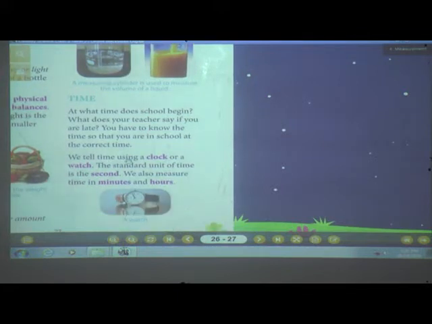We tell time using the clock or watch, isn't it? Do you have a clock at home? Yes. Now, I think some students have a watch also, isn't it? So, the standard unit of time is second. Keep in your mind. What is the standard unit of time? Second. We also measure time in minutes and hours.